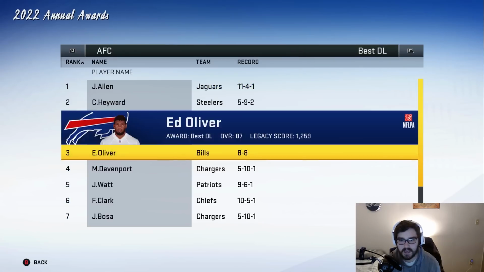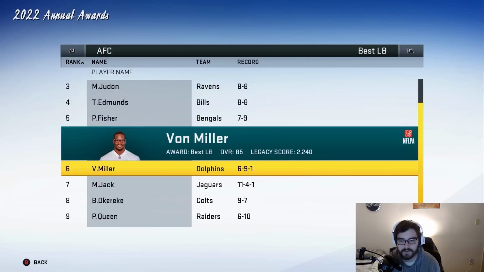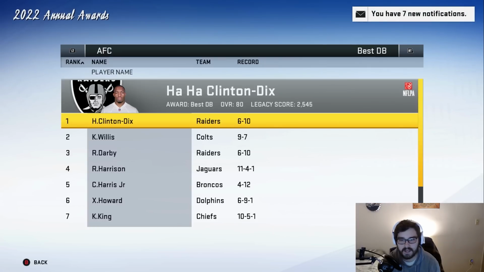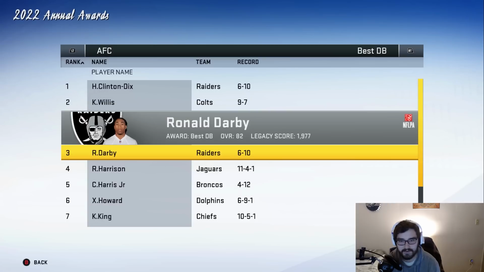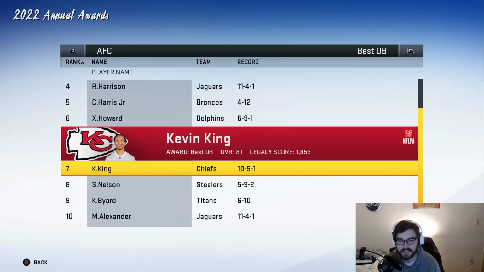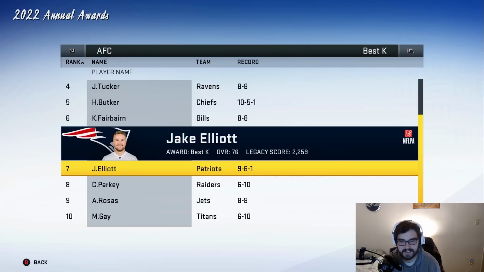Best defensive lineman goes to Josh Allen. J.J. Watt, though, at number 5. Best linebacker is C.J. Mosley. Best defensive back, it goes to Clinton Dix. Okay, didn't expect to see him win that one. Ronald Darby at number 3. Also on the Raiders. Okay, they have a pretty good secondary then. Best kicker is Josh Lambo. Where's Jake Elliott? He's at number 7.